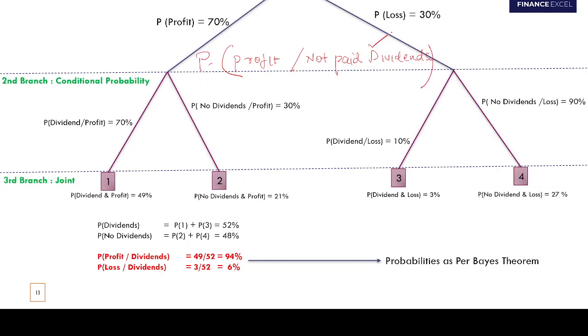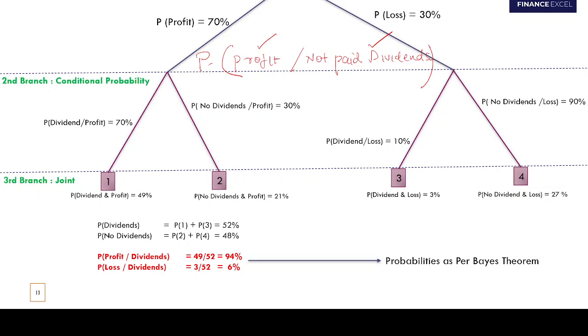Given that the company has not paid dividends, what is the probability that it made a profit? Okay, so please solve this. Take a minute or two to solve this. Is it 21 by 48? Very good.